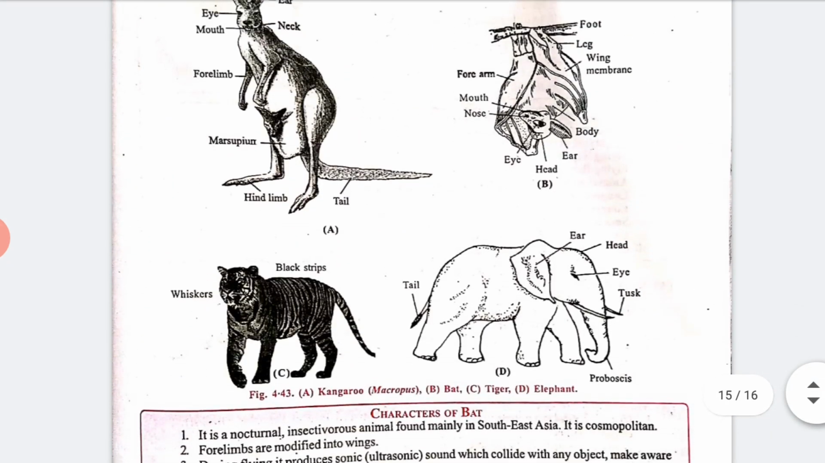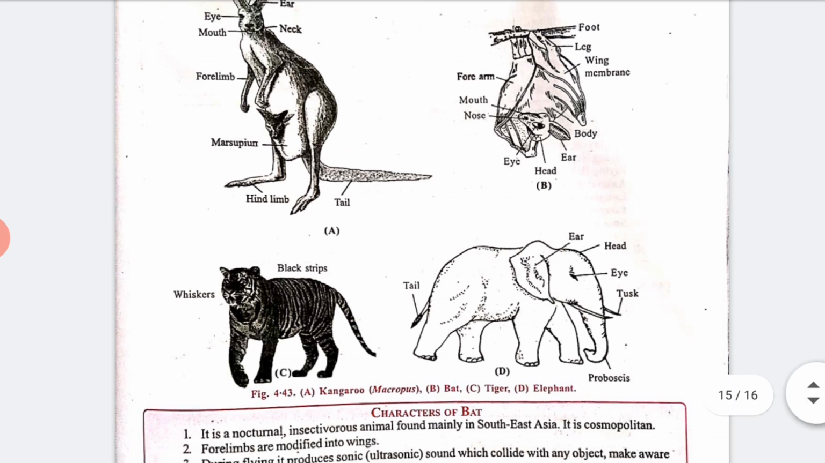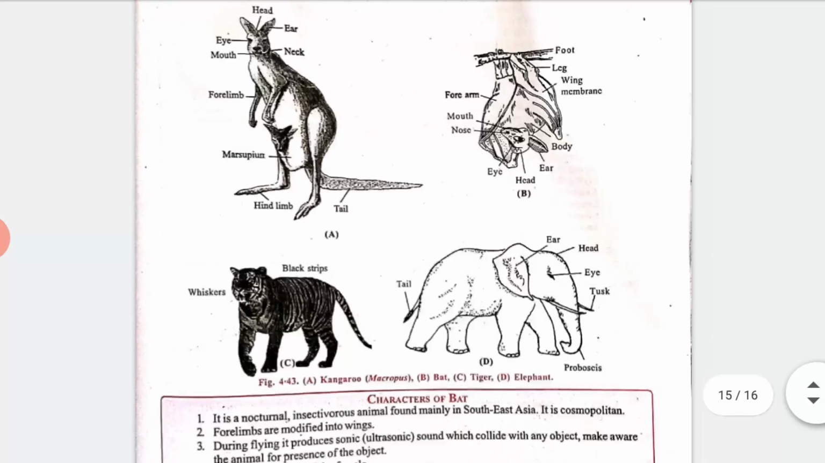See, the first picture is known as kangaroo. Next we have bat, then tiger, and after that elephant. Here some characteristics of bat are given. You can see the reasons for keeping bat in class Mammalia. This reason is also given, so I'll tell you why.